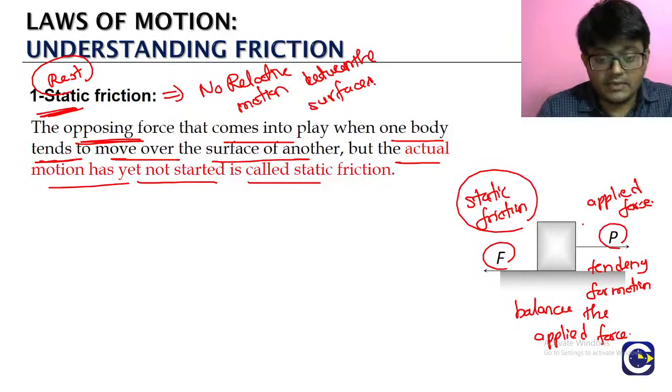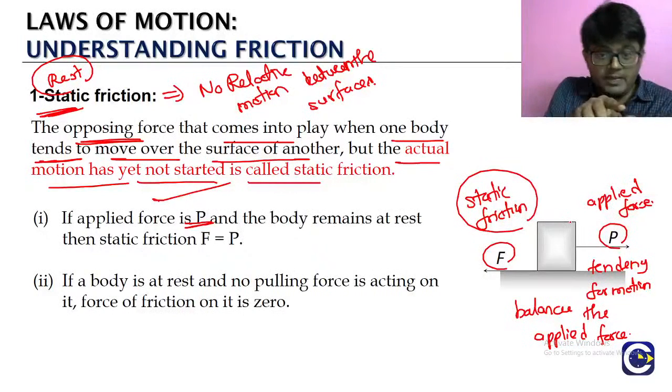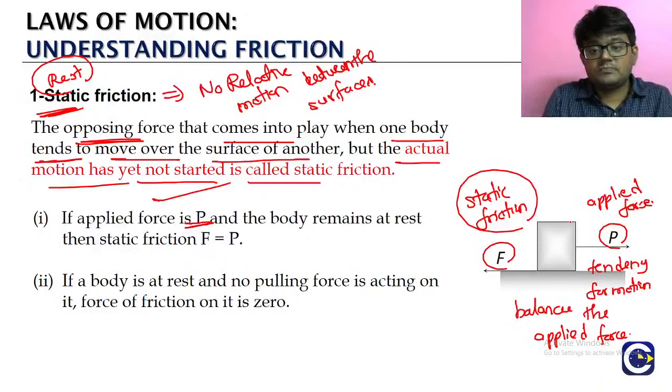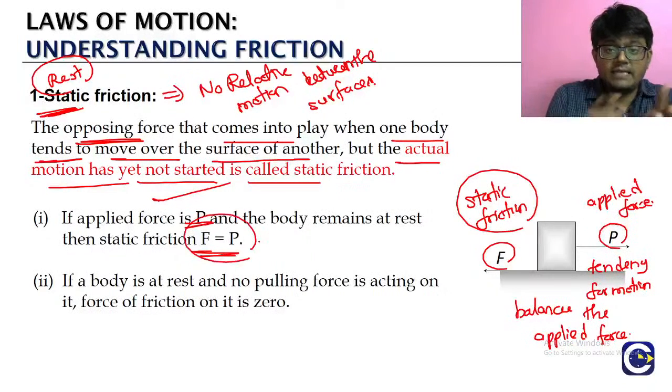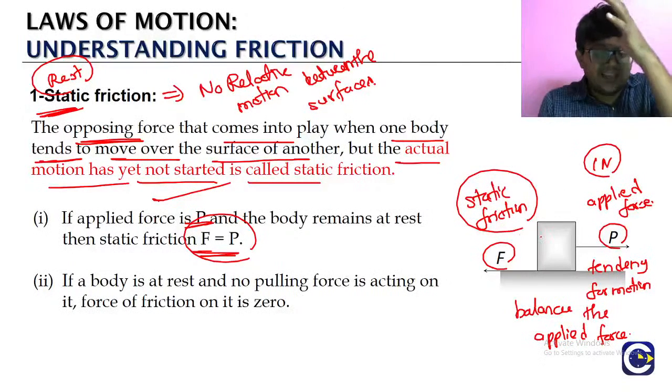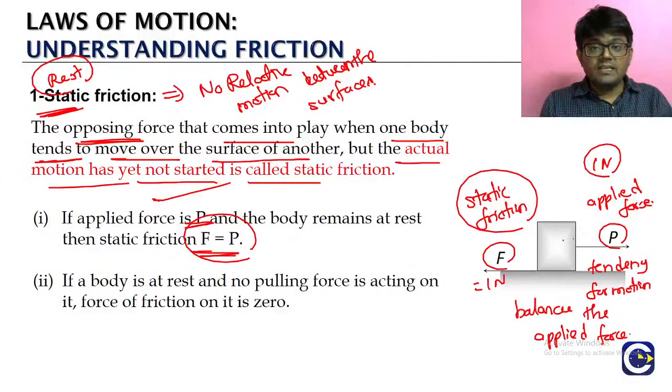Okay, so இதில் என்ன தெரியுமா, first if we are applying force P and we see that the body is at rest, நம்ம ஒரு force apply பண்ணிருக்கோம், but still the body is at rest. அப்படி இருந்தா what it means? It means that the frictional force that is getting generated is able to exactly balance the applied force. அதனால the body is not moving. Okay வா? So frictional force ஓட வேல்யூ என்ன வரும்? It will be exactly equal to, so இப்போ நம்ம இந்த எக்ஸாம்பிளே ஒரு 1 நியூட்டன் ஃபோர்ஸ் நம்ம அப்ளை பண்ண வச்சுக்கோங்க, அந்த ஆப்ஜெக்ட் மூவ் ஆகலன்னா what is the frictional force ஓட வேல்யூ? 1 நியூட்டன். இது ஸ்டாட்டிக் ஃபிரிக்ஷன்.